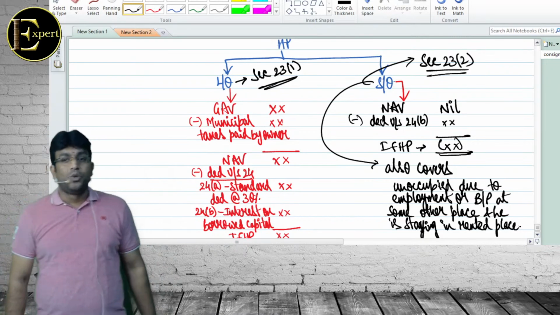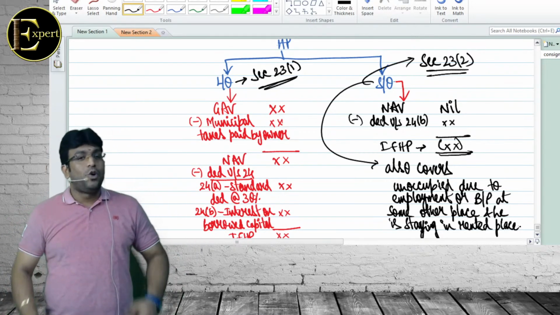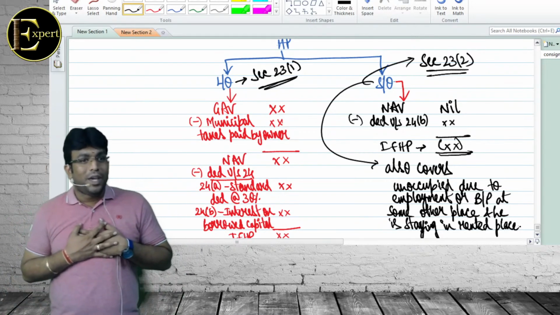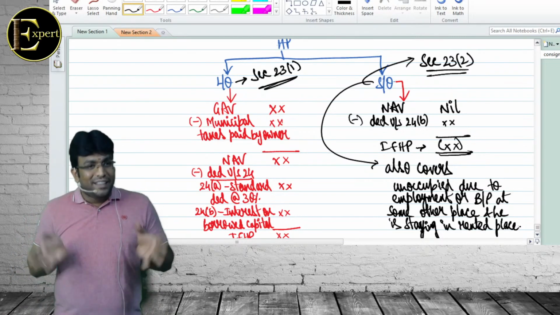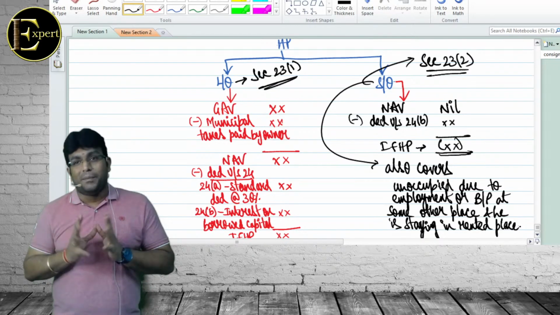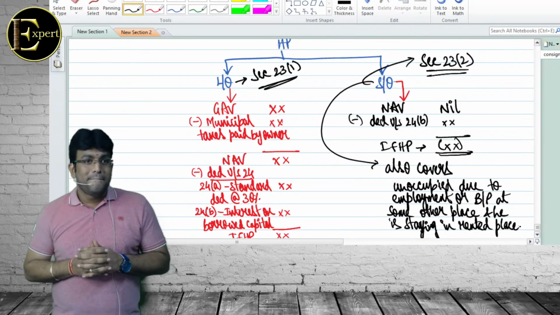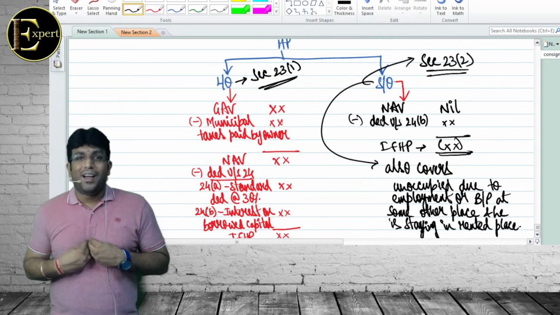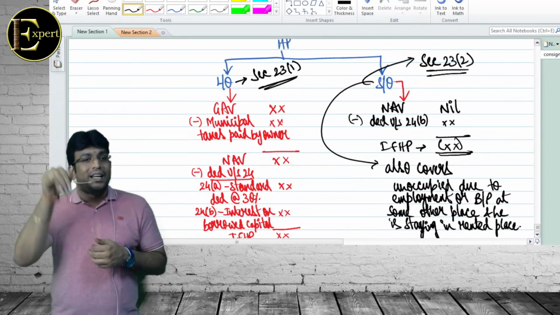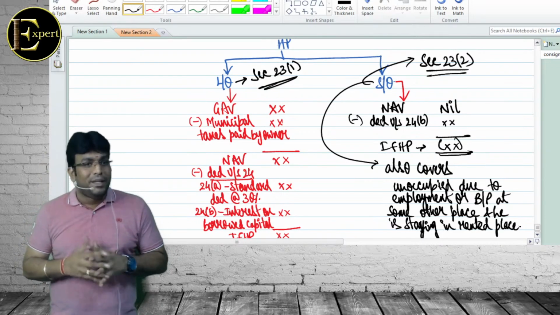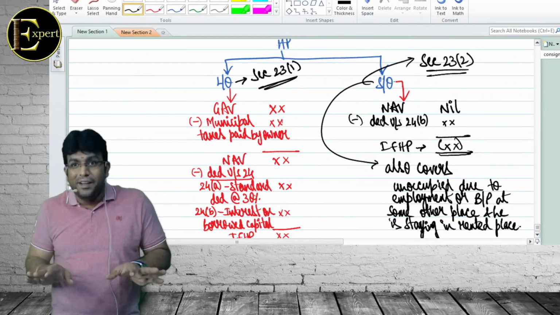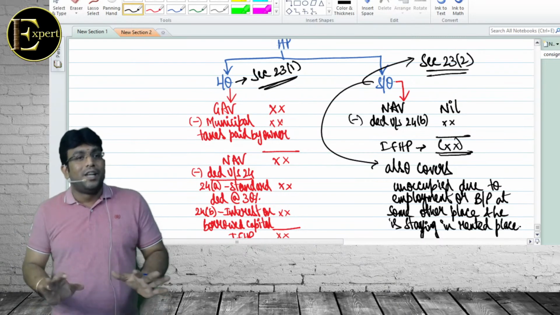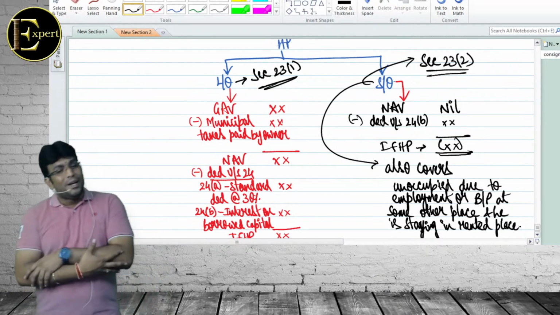What is the meaning of this? Listen. One person has his own property in Hyderabad. But because of business or profession, he is going to another place, and in that other place he is staying in rented premises. The point here is that the property in Hyderabad is not self-occupied by me, and I did not give it on rent. We call it what? Unoccupied. Unoccupied is also covered under self-occupied.